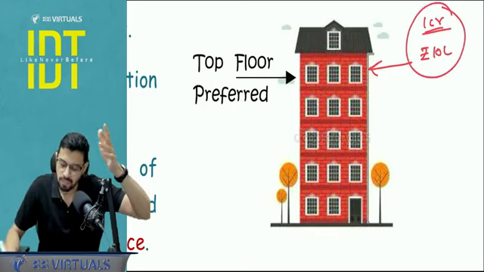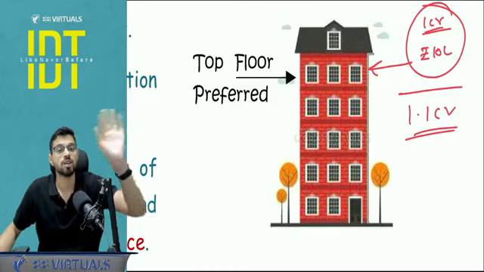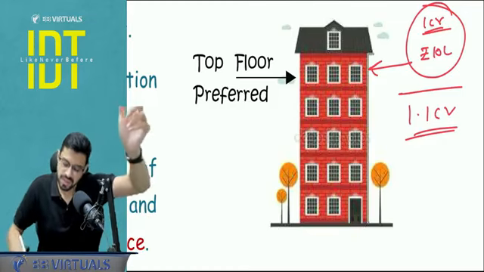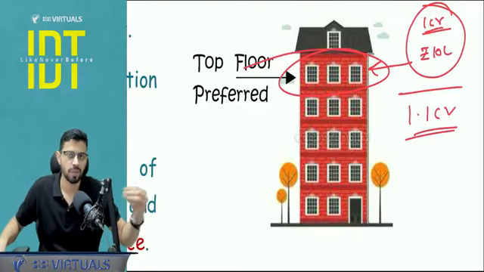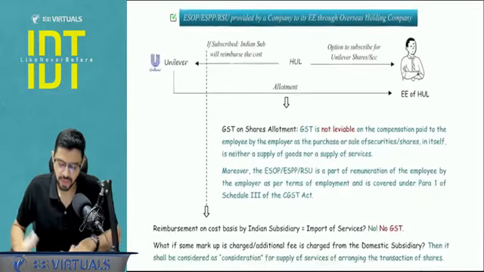So here this will again be a composite supply, that is 1.1 CR will be a composite supply which will be taxed as per the principal element. And what is the principal element? The principal element is the flat which I am buying. Now is flat under GST? I will cover that in a few minutes when I am covering schedule number 2. Okay, let's move ahead. Next clarification.